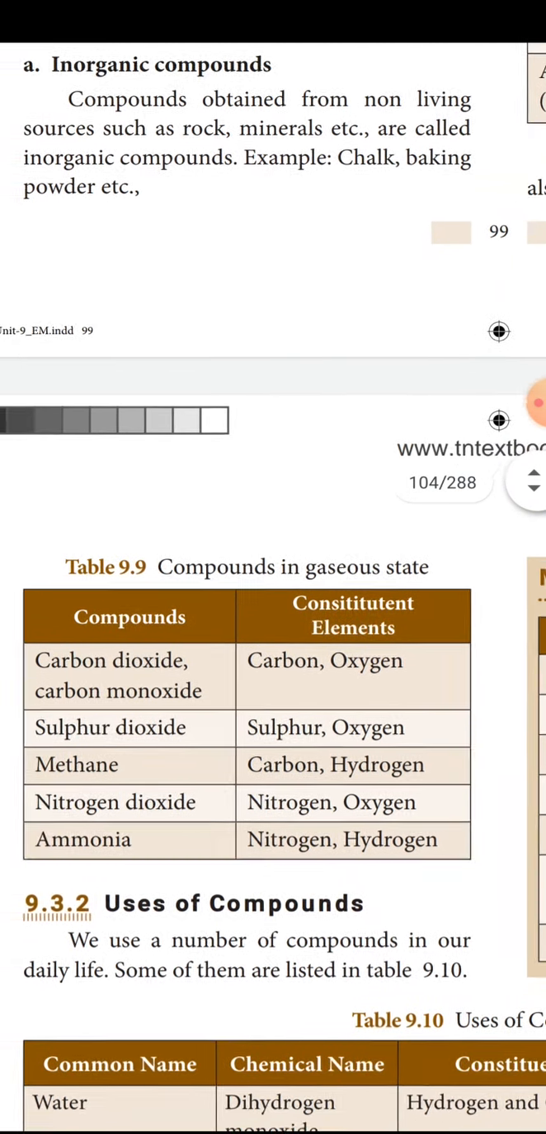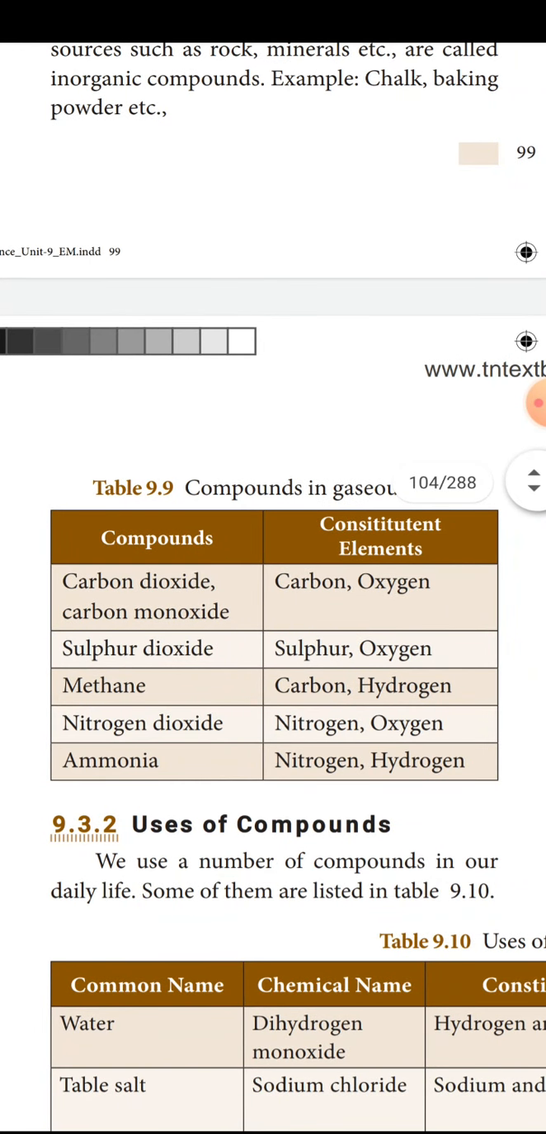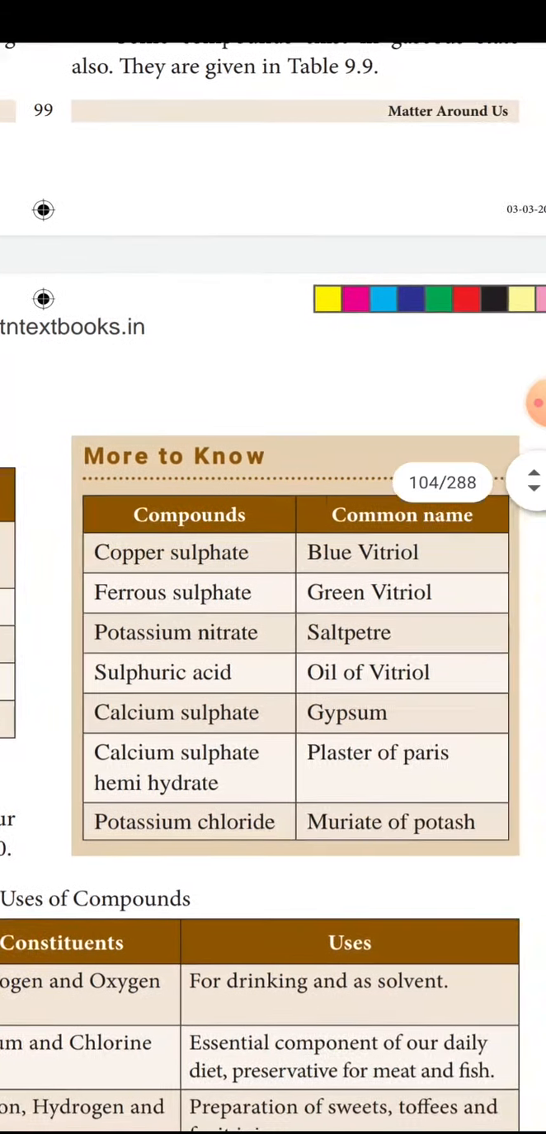And in gaseous state: carbon dioxide, carbon monoxide, sulfur dioxide, methane, nitrogen dioxide, ammonia. In all the dioxides, the compound consists of oxygen plus that element. Methane is carbon and hydrogen, ammonia is nitrogen and hydrogen.